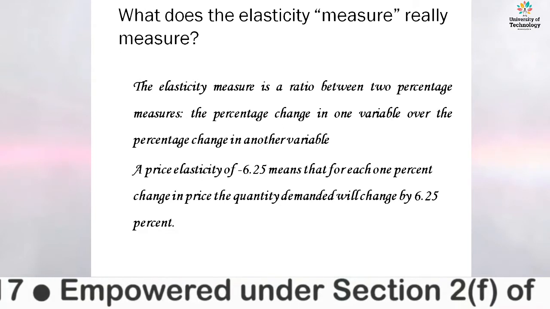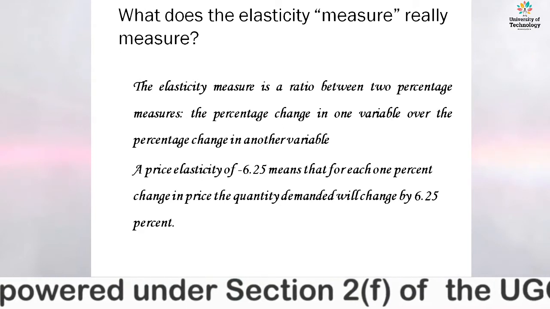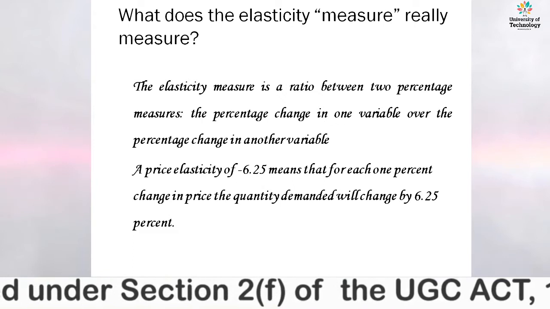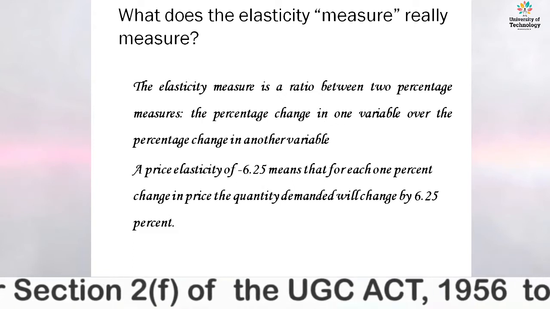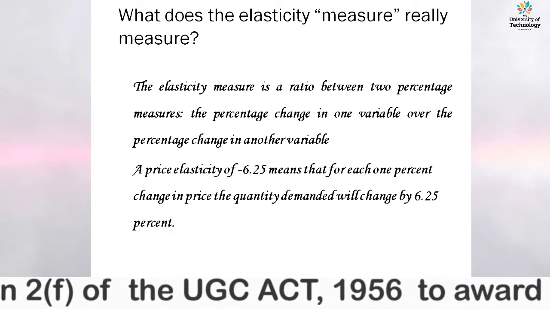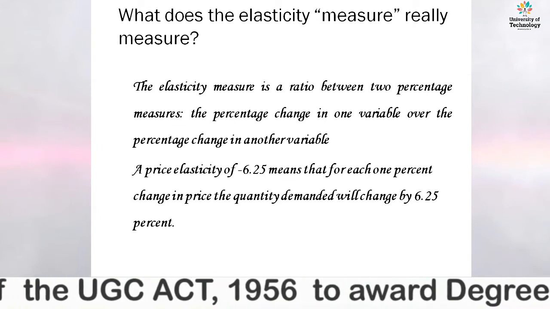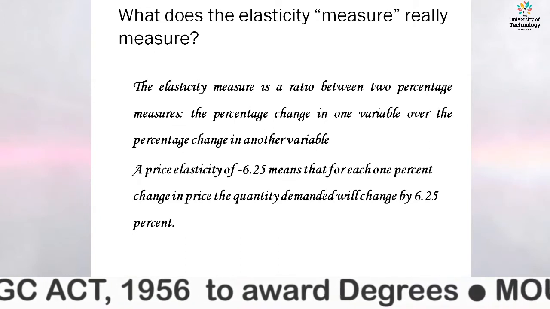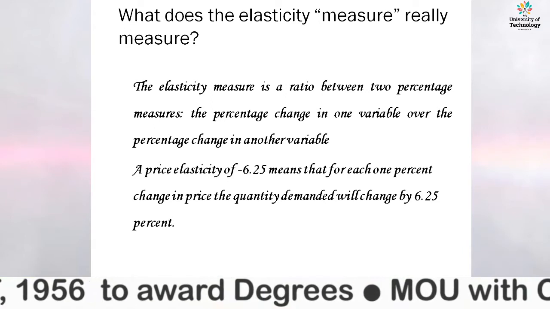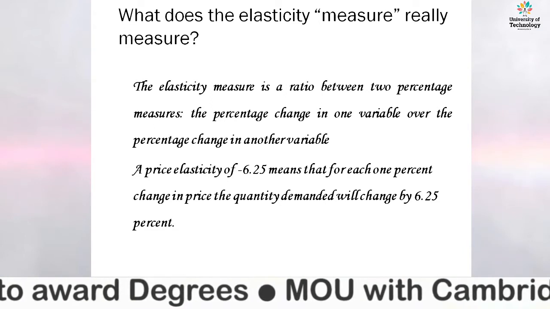For the price elasticity, in the earlier example, the result for epsilon P is minus 6.25. It means that for each 1% change in price, the quantity demanded in the market will change by 6.25%.